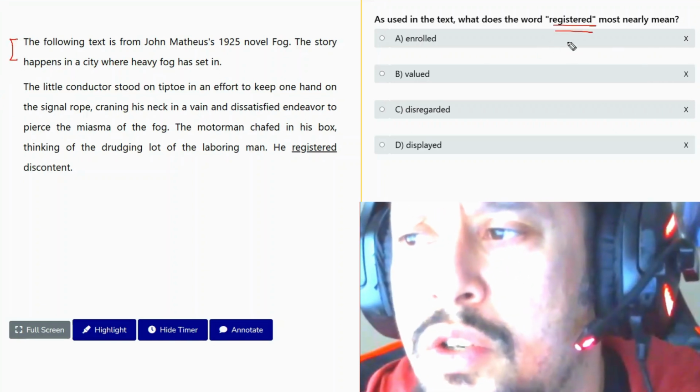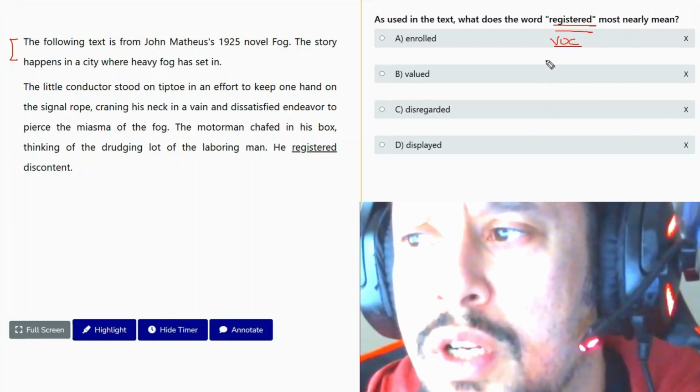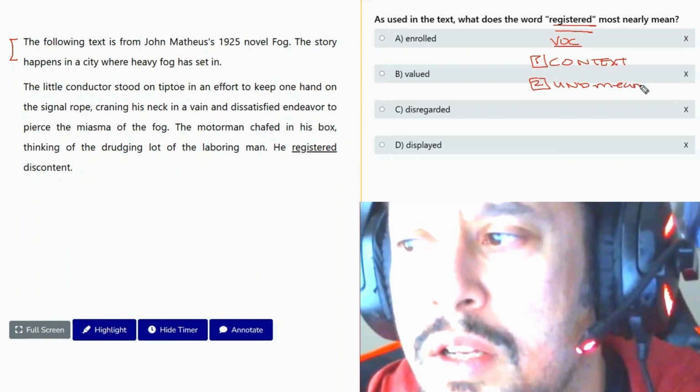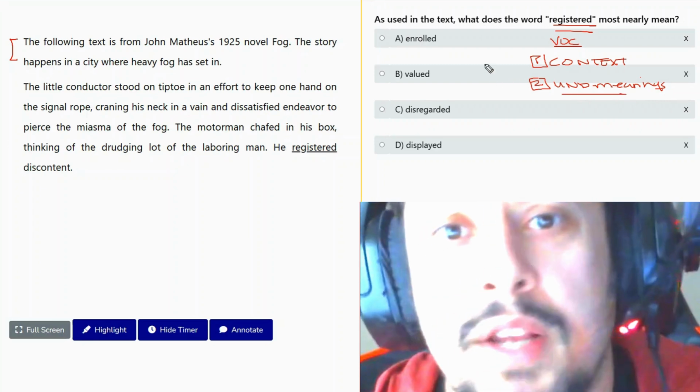It's a domain two question, it's a vocabulary question. One thing we need to do is understand context. Another thing we need to do is actually understand the meanings of words. These things will help us a lot when answering this type of question.